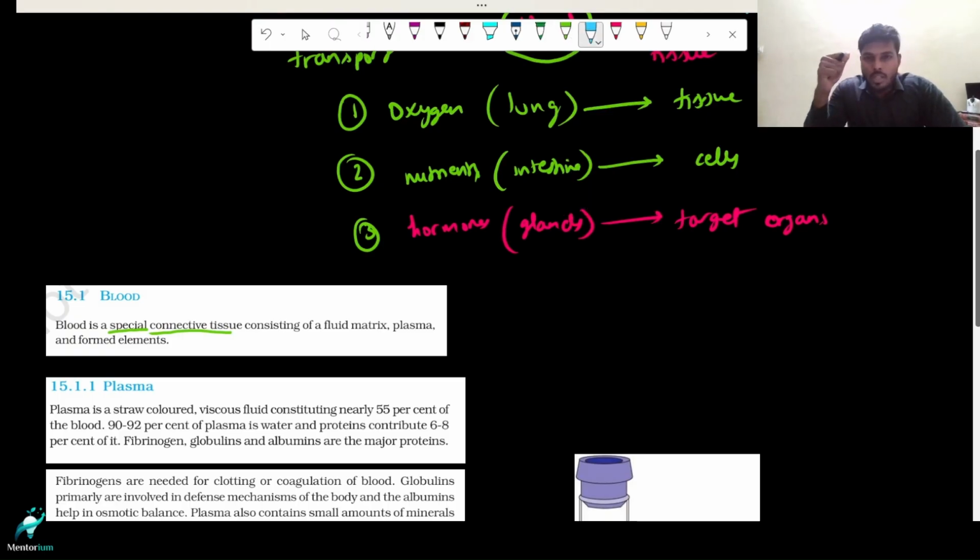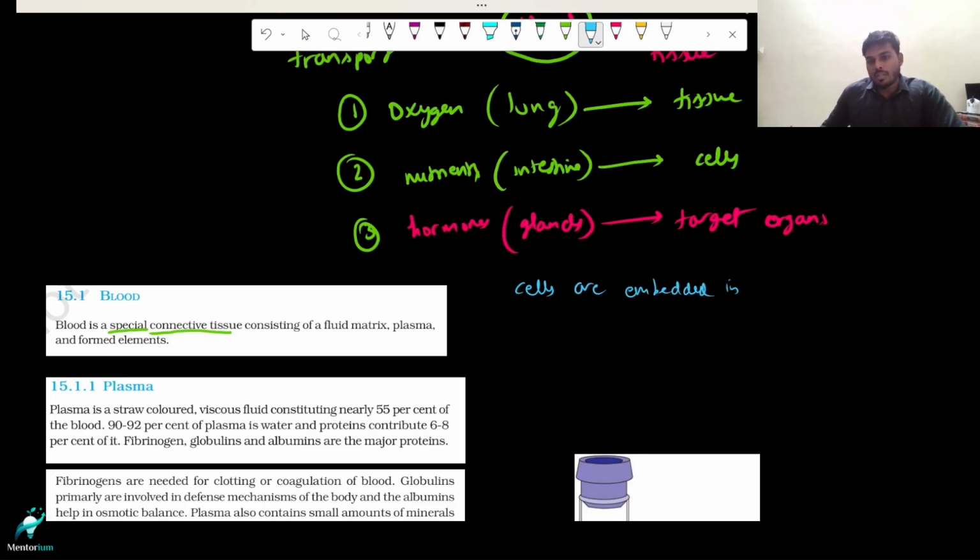Basically, just for you to know, any connective tissue connects, supports, and transports various substances across the body. So blood also connects various organs functionally by transporting oxygen, nutrients, hormones, and removing metabolic waste. All the cells in a connective tissue are embedded in a matrix. It is true for all connective tissue.